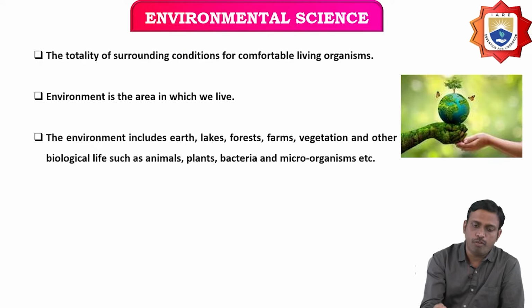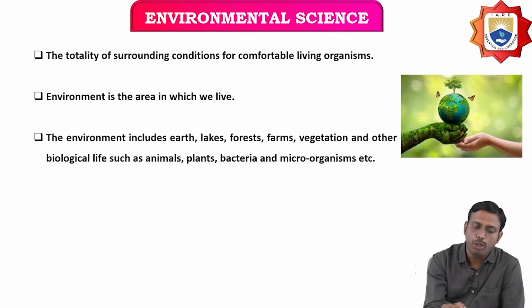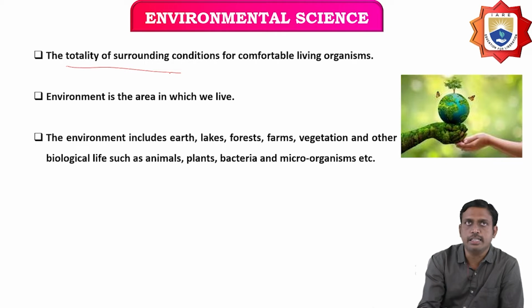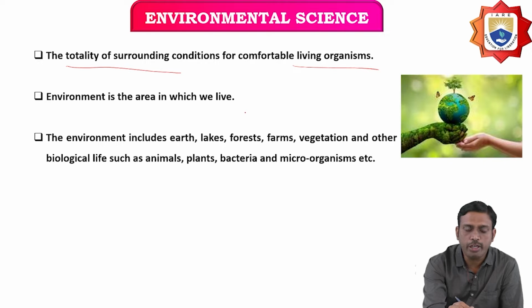Now, what we call environment is nothing but the totality of surroundings, whatever things are present around us: the totality of surrounding conditions for comfortable living of organisms. The environment is the area in which we live.